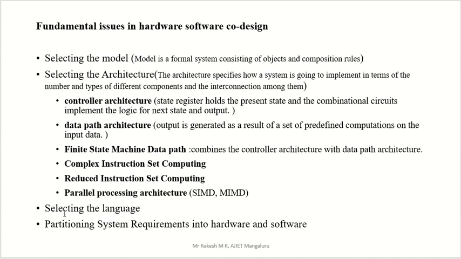These are the things we saw under selecting the architecture. Coming to another one, that is selecting the language. After the model we go for architecture, and after architecture we go for selecting the language, which type of language we are going to use to build that architecture. The model is created first, then we come to architecture, and architecture is built by using some language. Which language we use, that consideration is very important.